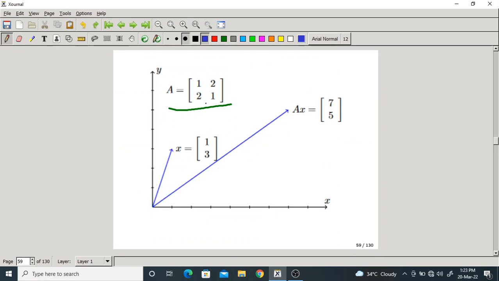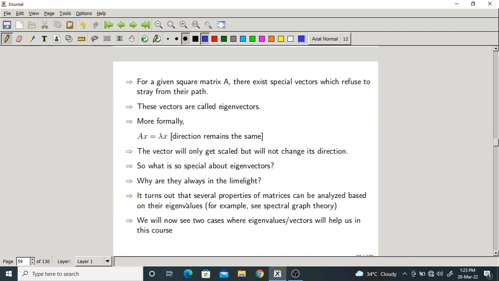a vector is hit by a matrix, what happens generally? The vector undergoes a transformation. What transformation? It may change its path or direction, it may change its magnitude. But if it is an eigenvector, what will happen? It will not change its path or its direction. The only thing that may change is the magnitude of the eigenvector. So these are the special vectors which do not change their path or their direction. But there may be a scaling, or the magnitude can be increased or decreased. That is called the eigenvectors.